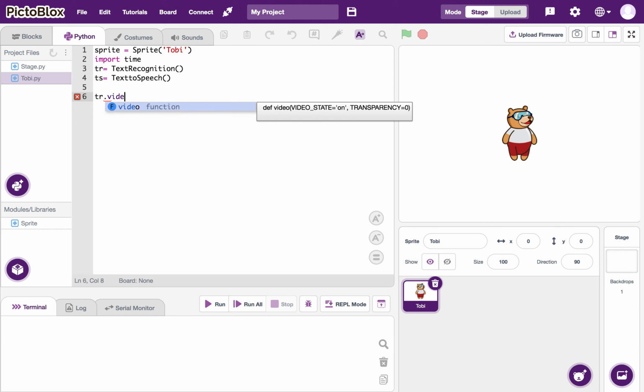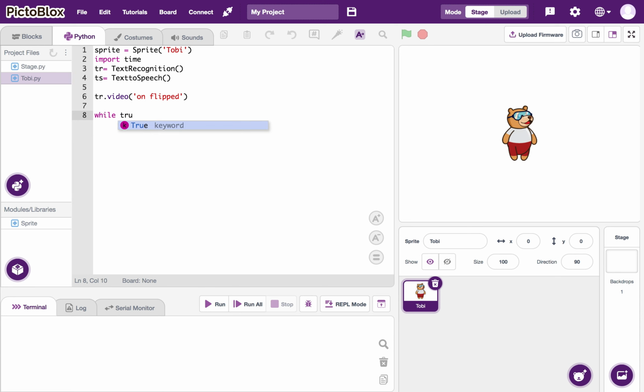Then we are going to use the tr.video function, and in that one we are going to specify flipped, so that it can read out a true picture as it will not be a mirrored image. Next, we are going to use a while loop, in which it is going to analyze the camera, and in that one it is going to find out the handwritten text. And in that one, now we are going to use conditions.